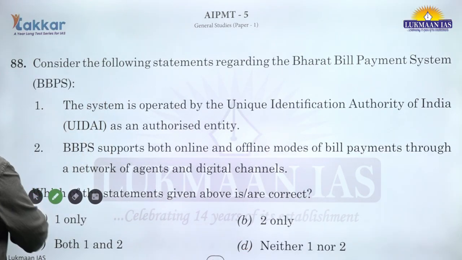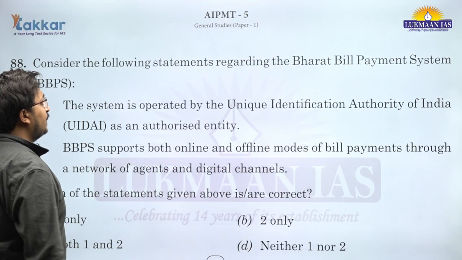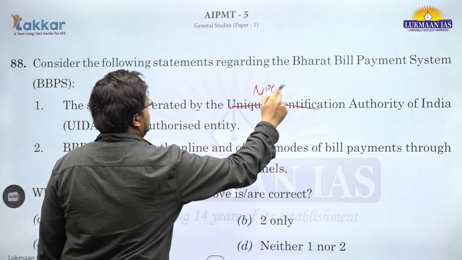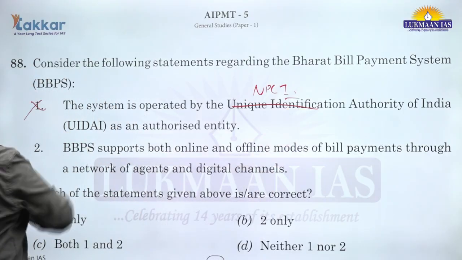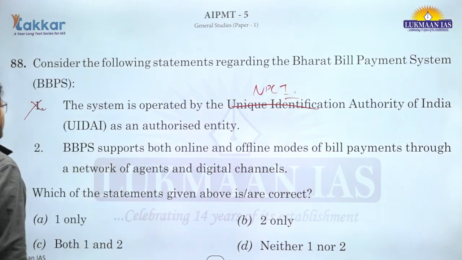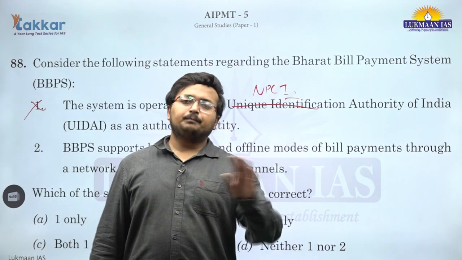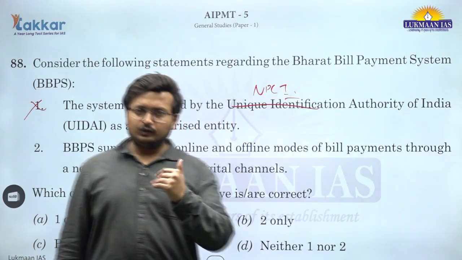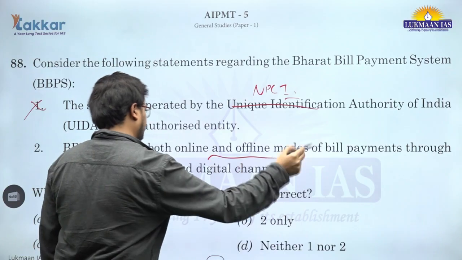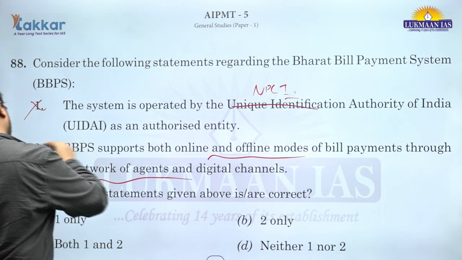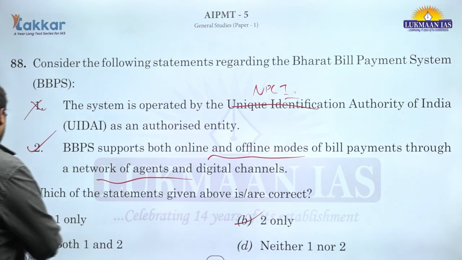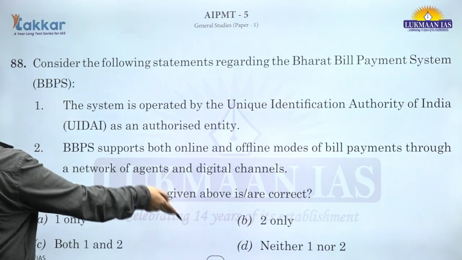Coming to question number 88. Consider the following statements regarding the Bharat Bill payment system. The system is operated by National Payment Corporation of India, not UIDAI. This is incorrect. NPCI is the operator. All recurring bills and all these things are done through Bharat Bill payment system. This is nothing but automated payment clearing system, NACH, the e-mandate that is given for recurring payments. BBPS supports both online and offline mode of bill payments through a network of agents and digital channels. This is correct. Offline payments are also allowed. Okay, B is the correct answer for question number 88.